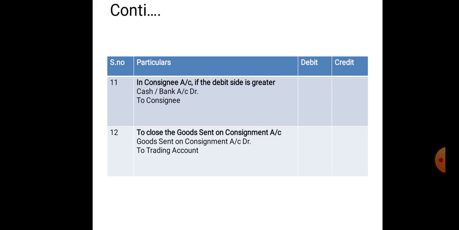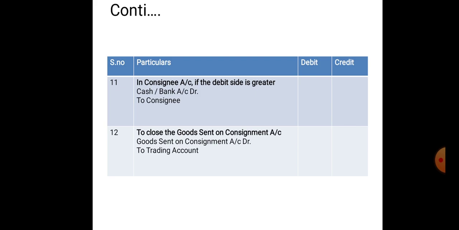And then to close the goods sent on consignment account, if the consignor is a manufacturer, it should be transferred to the trading account. If he is a wholesaler, it should be transferred to the purchase account. So now, assuming the consignor as a manufacturer, we are transferring the entry to the trading account.